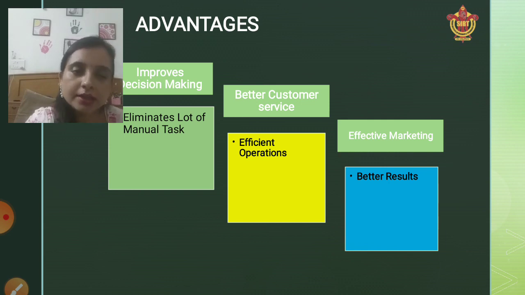The next advantage is that it eliminates a lot of manual tasks. Obviously, if I have a company with a bulk of 10 million customers, and I am taking feedback from all of them, it would be a difficult task to do manually. Arranging or taking the feedback of 10 million customers is not an easy task. So this process of data analytics is basically eliminating the cost of manual tasks.